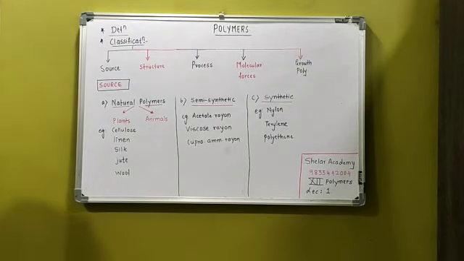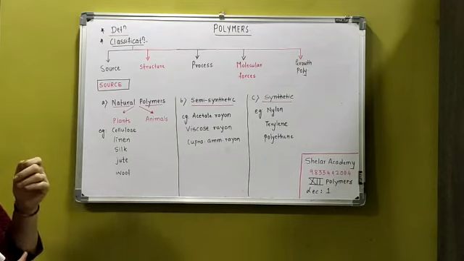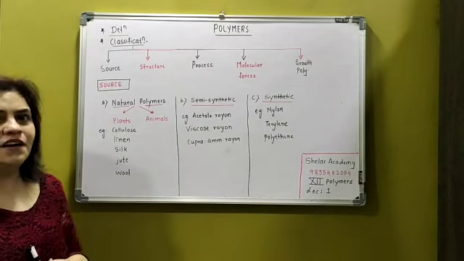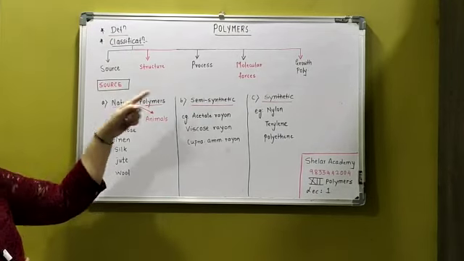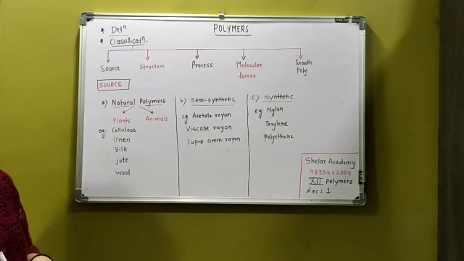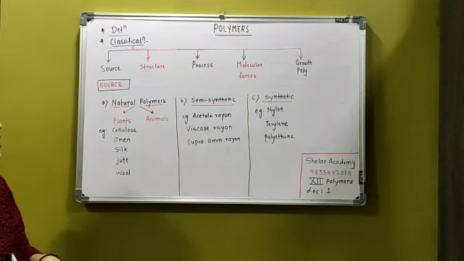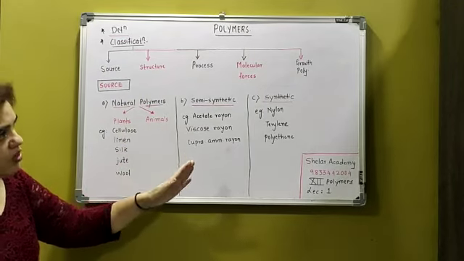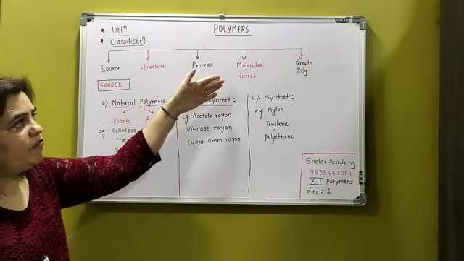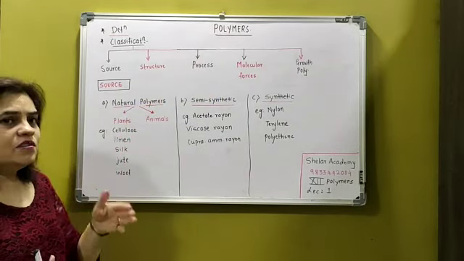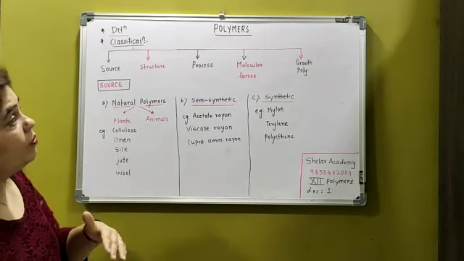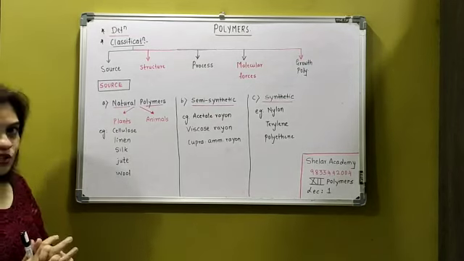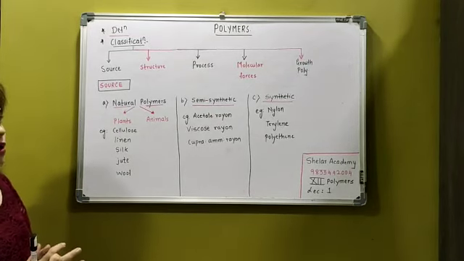Now, the very first expected question from the lesson is to classify the polymers. Okay, अभी weightage lesson का it is for 2 to 3 marks. So ये entire classification नहीं आएगा एग्जाम में. तो आपको एग्जाम में क्वेश्चन कैसे आएगा? For example, they'll ask you to explain what is molecular forces. इसमें molecular forces में 4 types हैं, right? They may ask you either of it, or they may ask you to classify the polymers on the basis of molecular forces, or classify the polymers on the basis of the structure. So this is how the question comes.